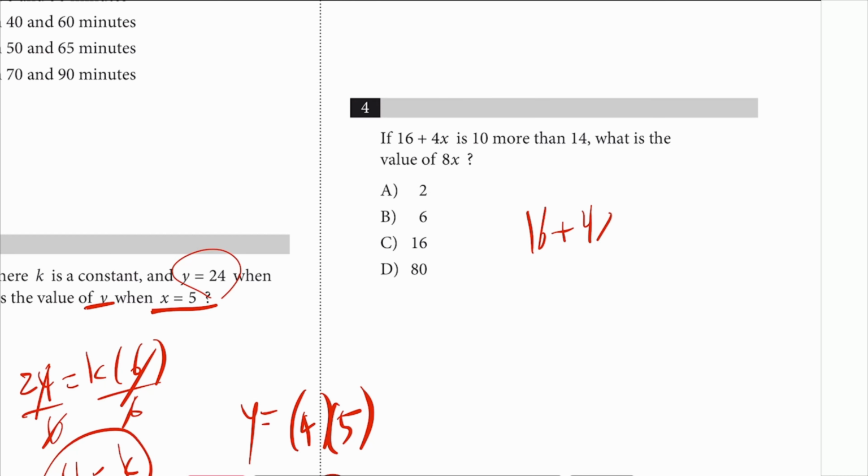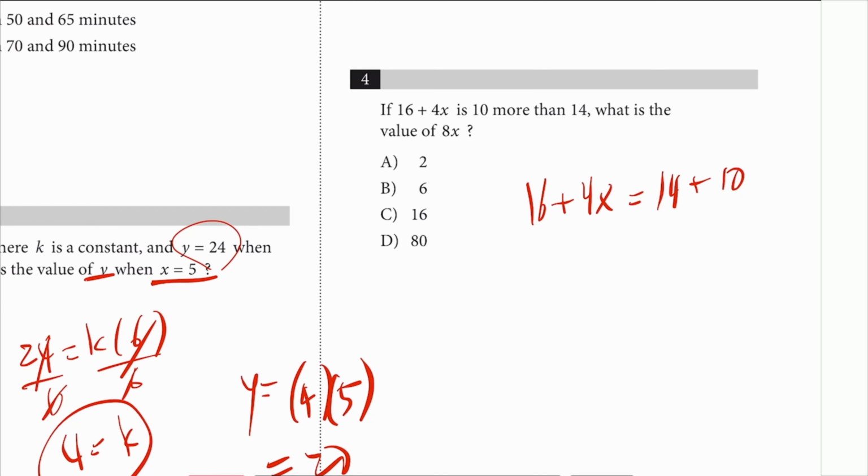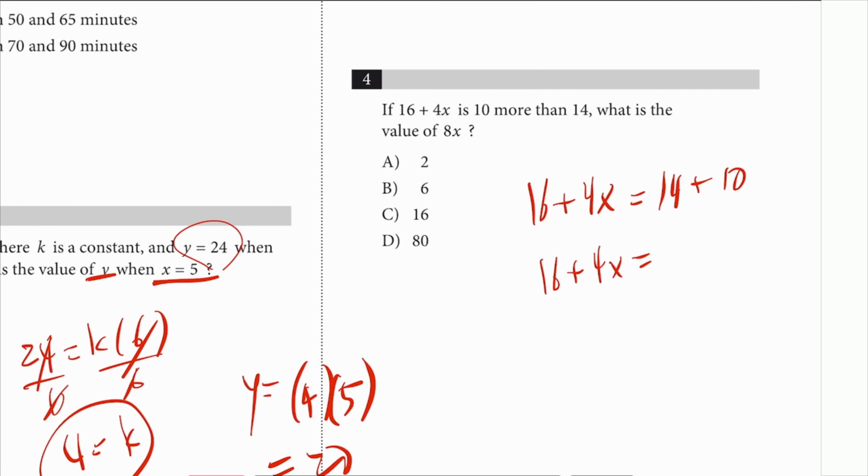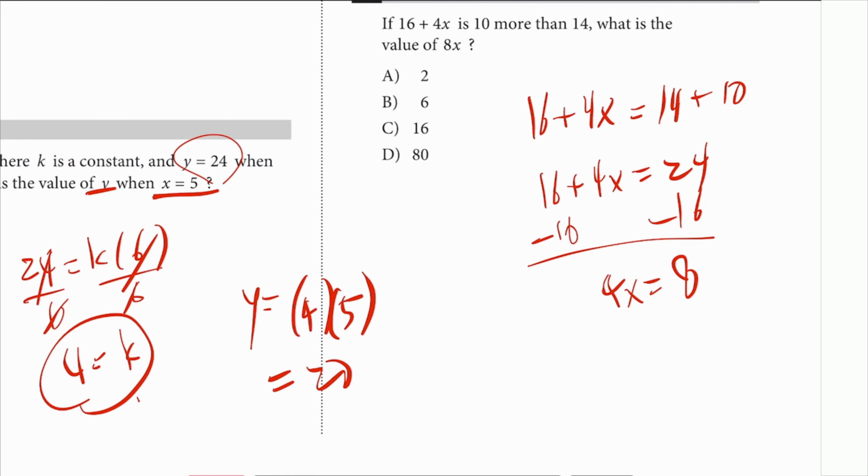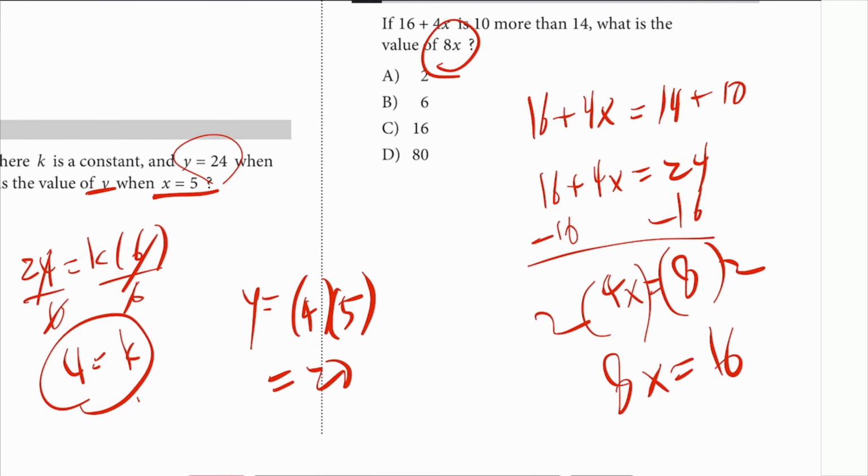Number 4. 16 plus 4x is 10 more than 14, so just solve that. So 16 plus 4x is equal to 24. Subtract 16 from both sides. 4x is equal to 8. They want 8x, so just multiply this by 2. Then you get 8x is equal to 16.